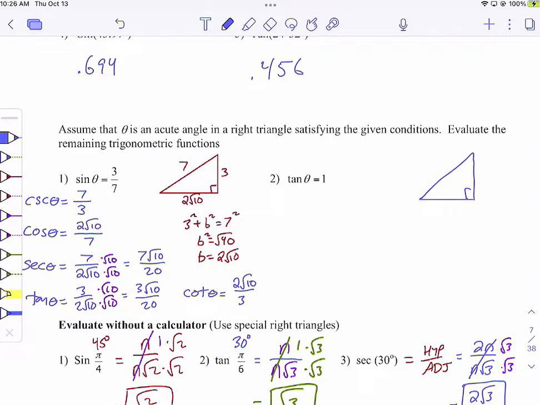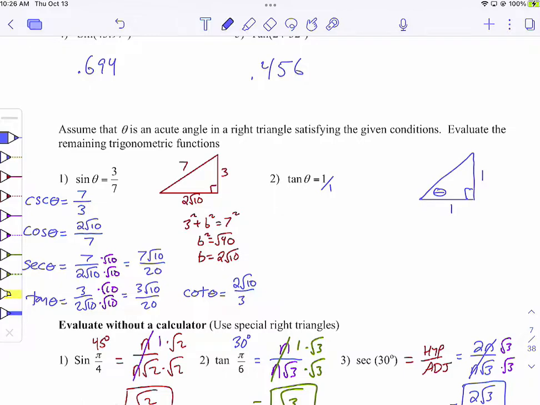So you go like this, you say, okay, there's my angle, and tangent equals 1. But what numbers should I put on this triangle? Here I had a fraction, so I did 3 and 7, but this is just a 1. So what number should I put? 1 and 1, 1 and 1. And it is a 45, 45, 90.